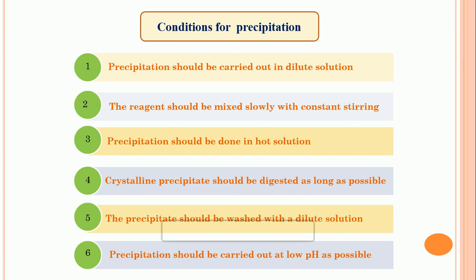In this video we discussed what is meant by post precipitation, then the difference between co-precipitation and post precipitation, and finally we discussed conditions for precipitation. In the next video we will discuss another topic related to gravimetric analysis.